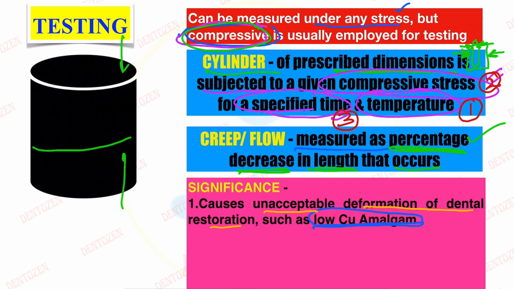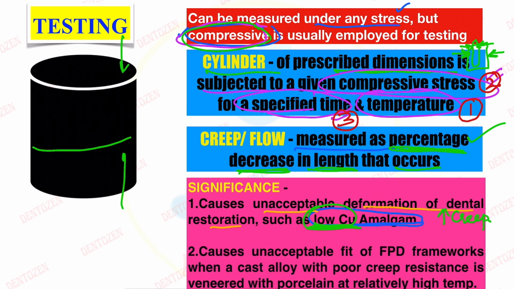So what you have to remember here is that it happens in the low copper amalgam. Very important. This can sometimes be asked in the MCQs. Which type of amalgam shows creep? It is low copper. So low copper amalgam shows high creep, and vice versa. That is, high copper amalgam will show low creep.